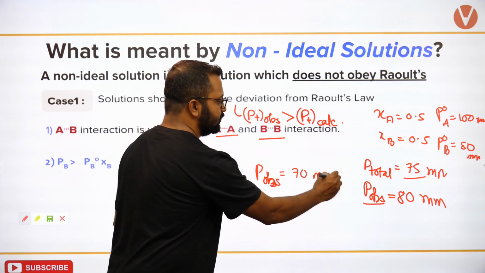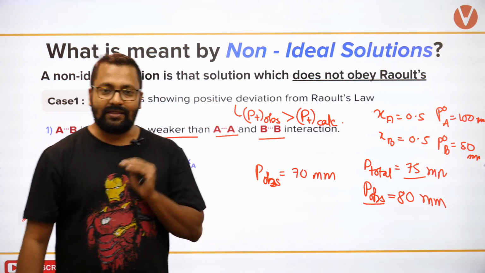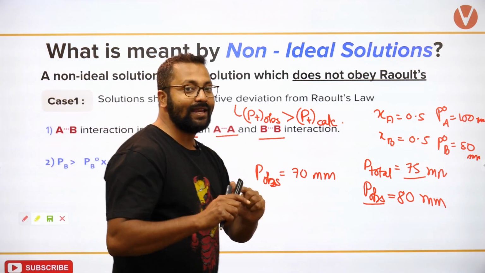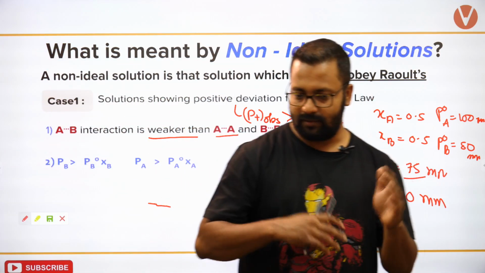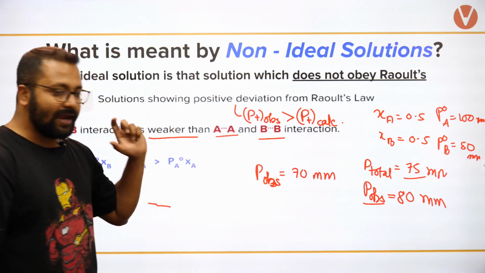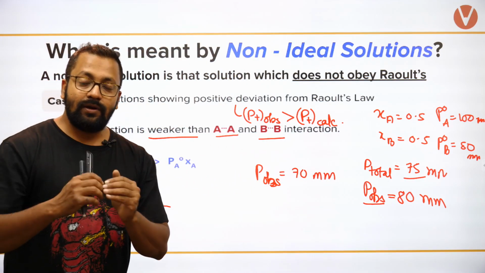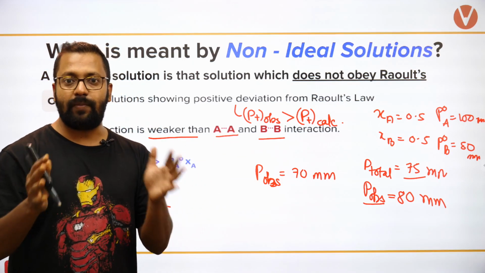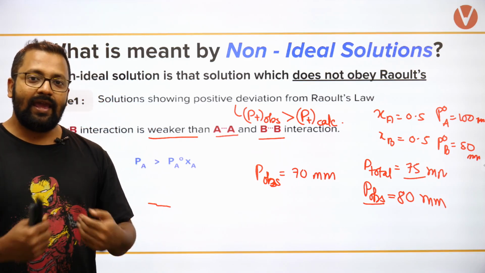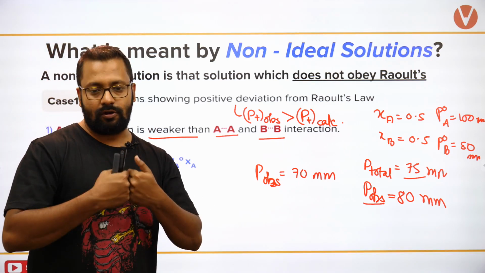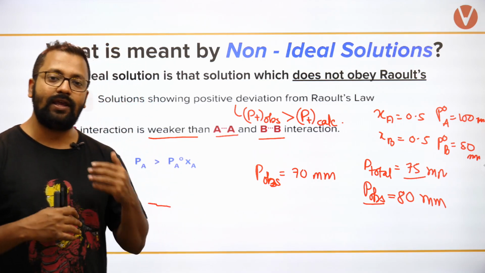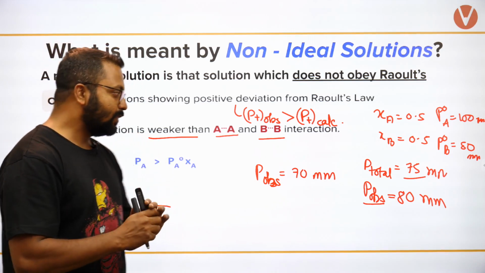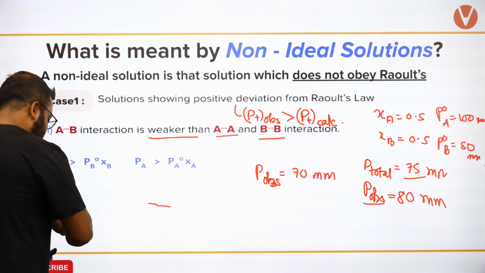But if your P observed comes to 70 mm, then it will be known as negative deviation, because your total vapor pressure is decreasing. I hope this is understood to you guys. Please tell me if this is understood. So when will negative deviation occur? When the solvent molecules you are bringing close to each other attract each other very strongly, and so the tendency to escape decreases.